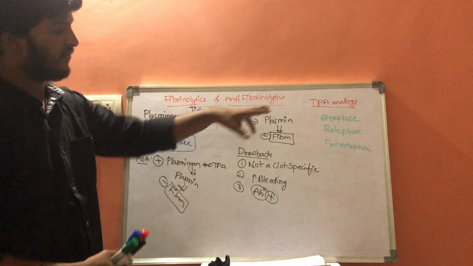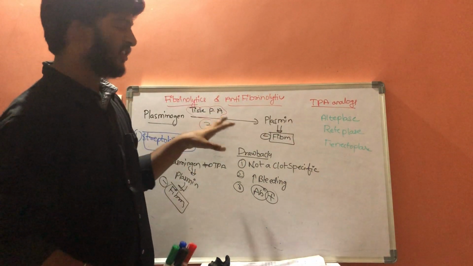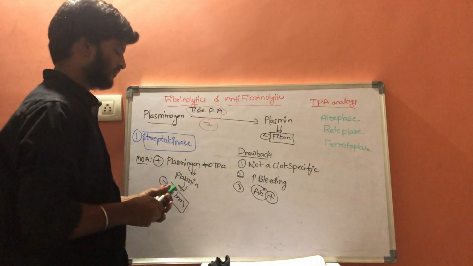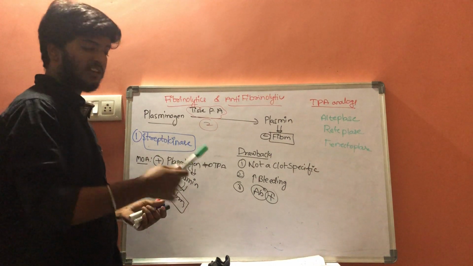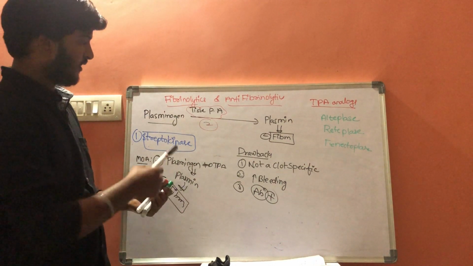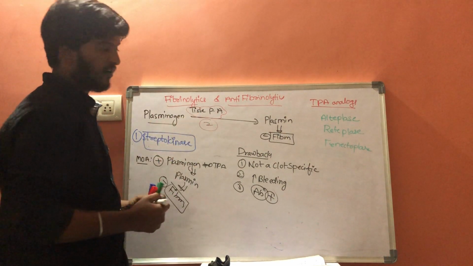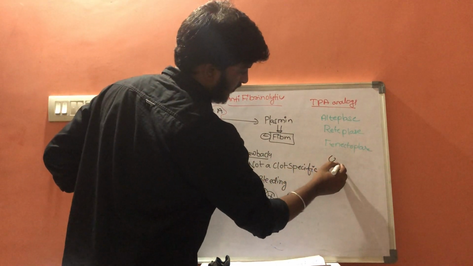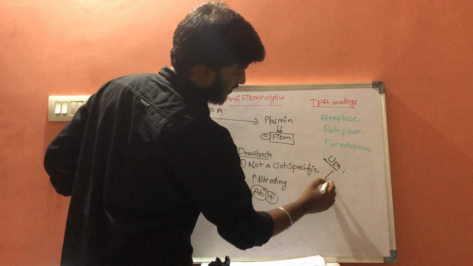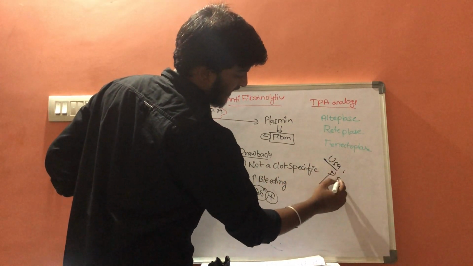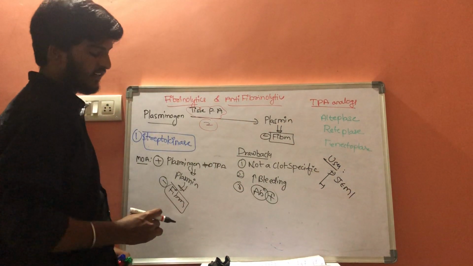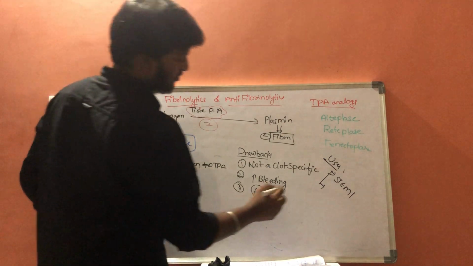There are some side effects of tissue plasminogen activators: they increase the risk of bleeding. There are uses of these TPA analogs. They are used in ST segment elevated myocardial infarction and ischemic stroke.